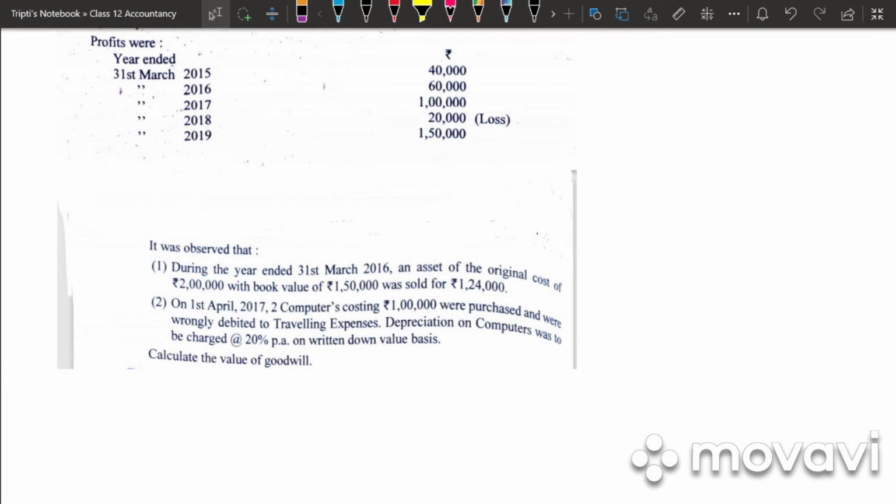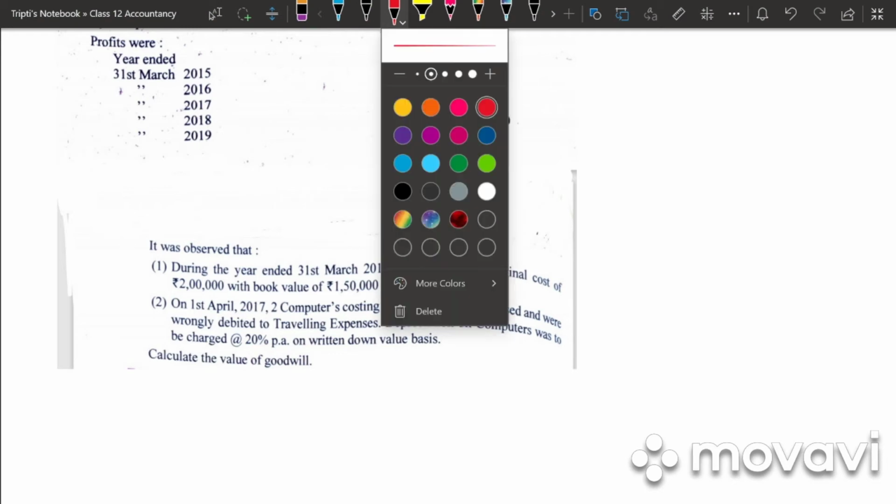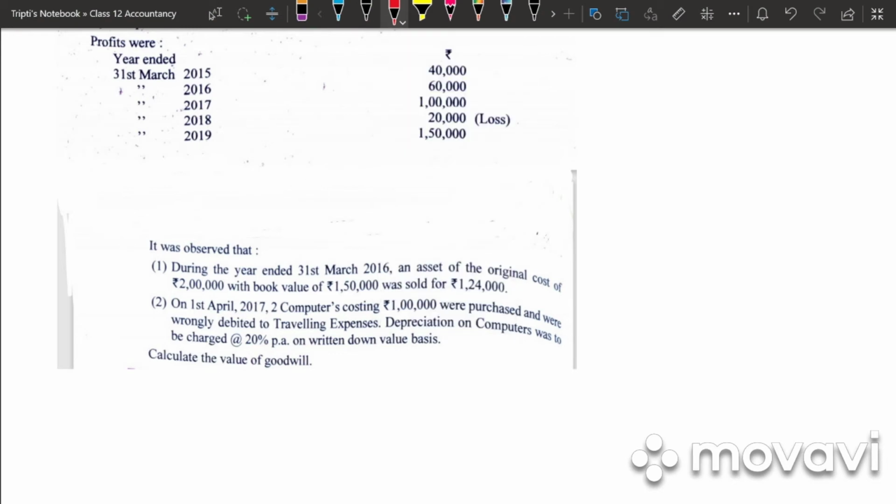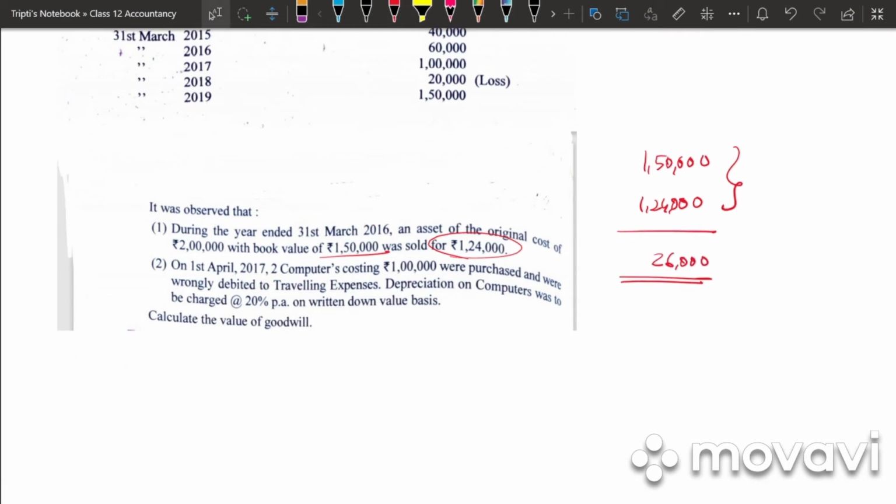Then they have given us additional information saying that it was observed that during the year ended 31st March 2016, an asset of the original cost of 2 lakh with the book value of 1,50,000 was sold for 1,25,000. So there was an asset of 1,50,000 which was sold for 1,24,000. So there is a loss on sale of an asset. How much is the loss? 26,000.